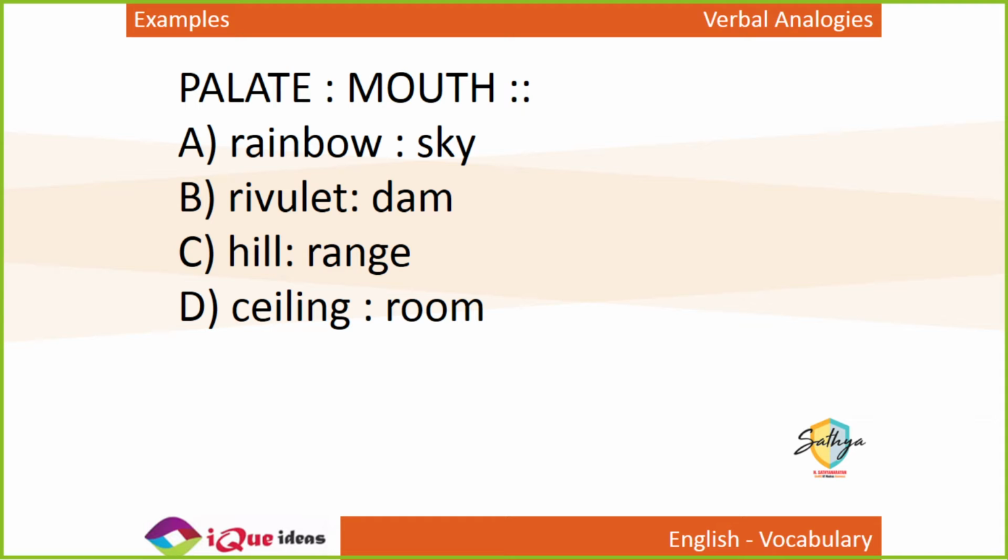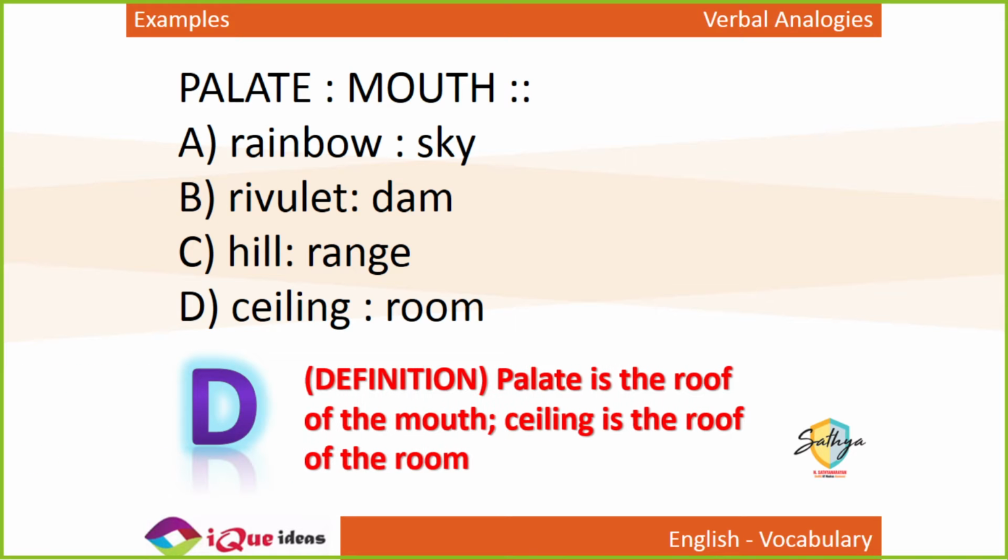So if a palate is the roof of the mouth, then is a rainbow the roof of a sky? Is rivulet roof of a dam? Is hill roof of a range? Or is ceiling the roof of a room? Well, obviously the ceiling is the roof of a room. So the answer here definitely has to be D, right? Just like palate is the roof of the mouth, ceiling is the roof of the room.